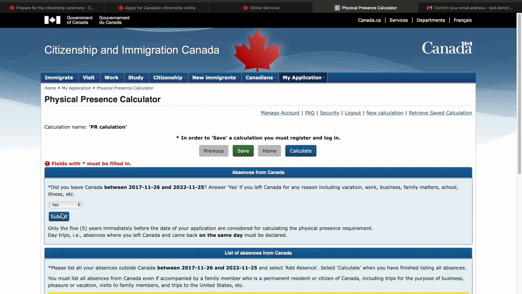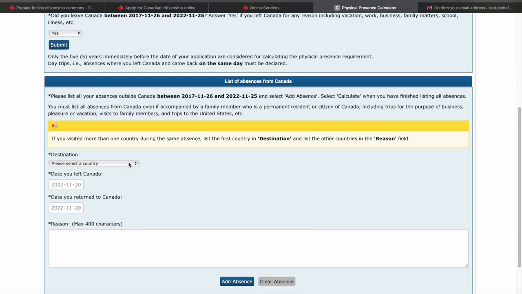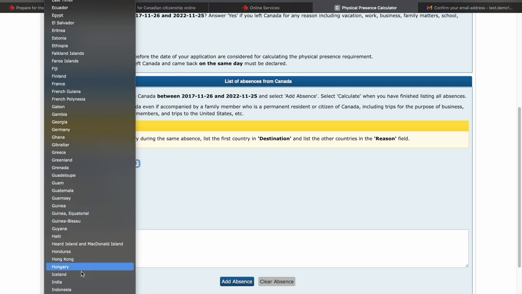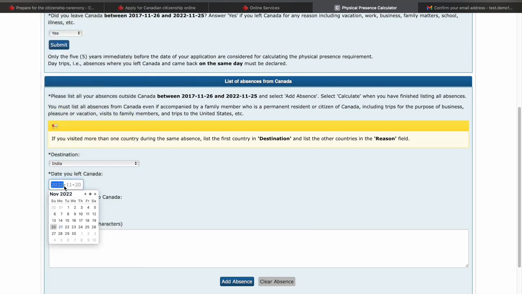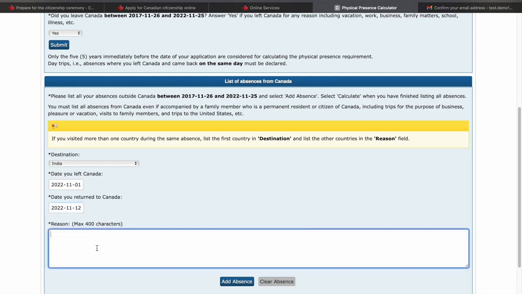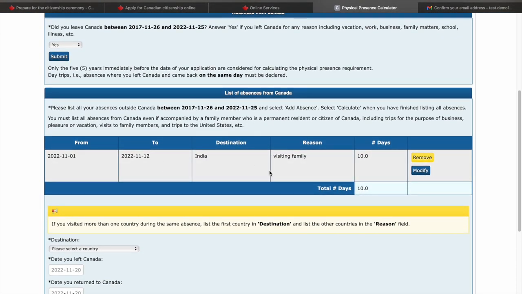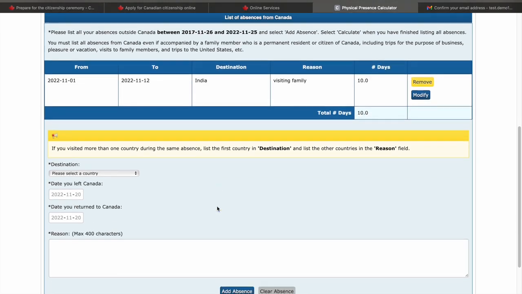That's why I'm giving yes, and then you have to list out all those places where you actually left to. Let's say I want to choose India here. Then when you left, maybe I left on the 1st and came back on the 12th, which means I was away for 10-11 days. Reason: visiting family, or whatever your reason may be. You can add that absence here, and in this way it will calculate how many days you have been in Canada. This is the list of absences. If you want to add more, you can add more.